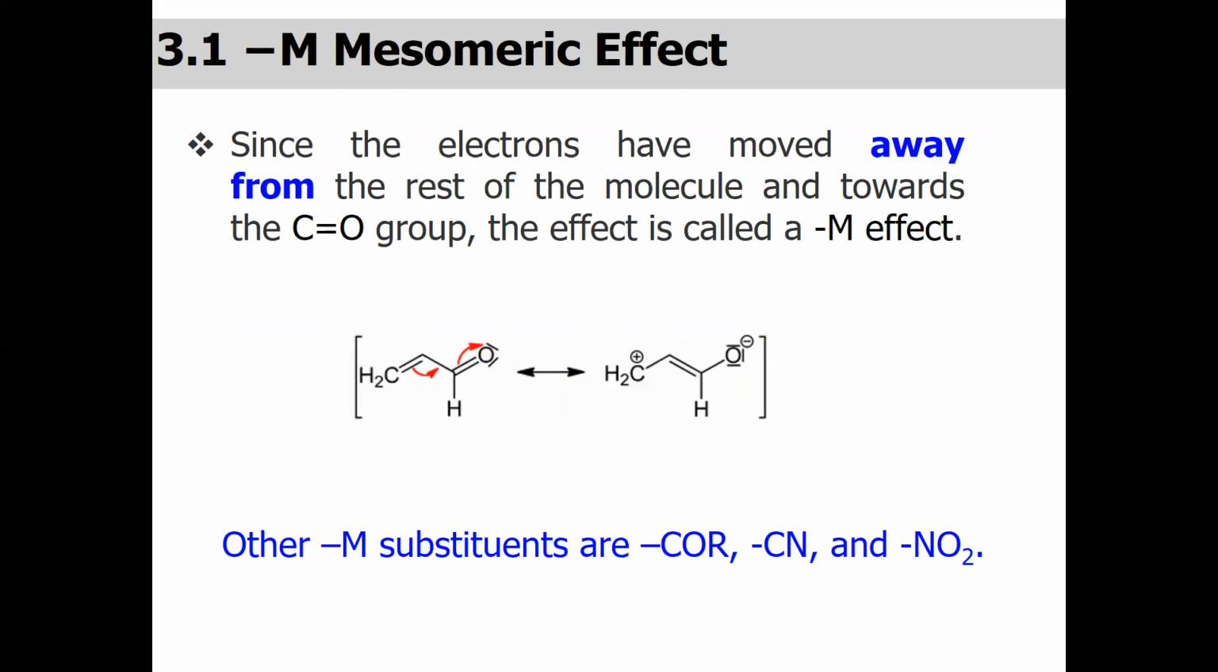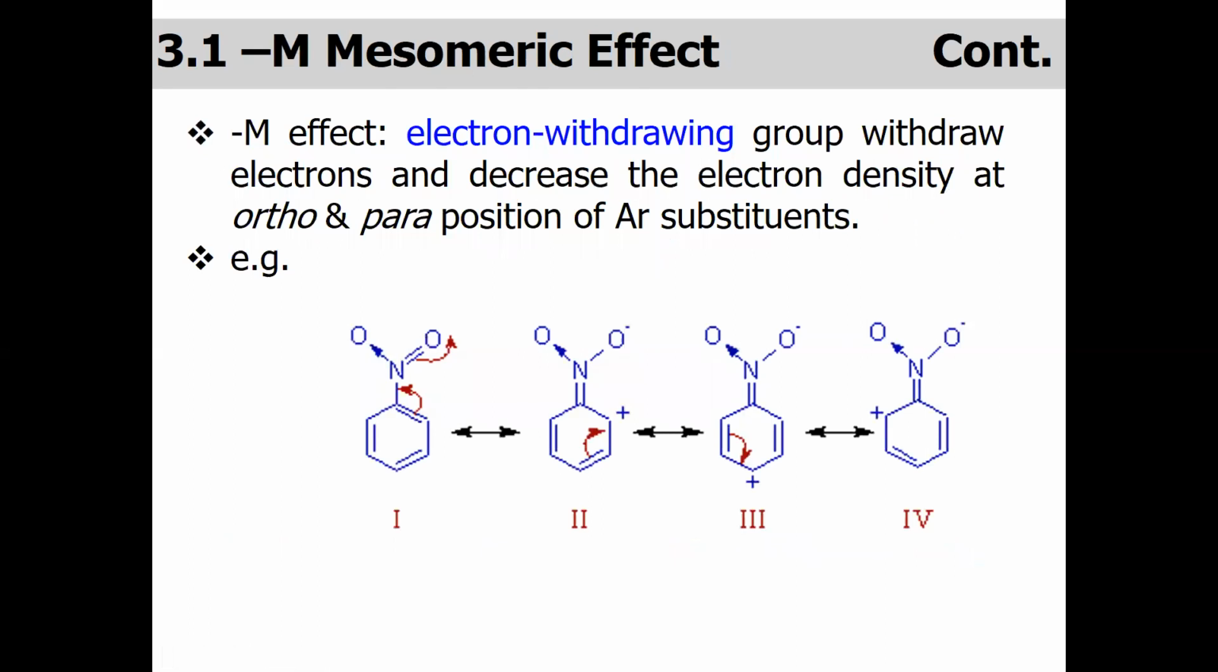So more example of the M minus mesomeric effect, as we have discussed, since the electron moved away from the rest of the molecule and towards the carbonyl group, the effect is called M minus effect. We have discussed earlier, the groups involved in M minus mesomeric effect are carbonyl group, cyano group, or the nitro group. Now, if nitro group is directly attached with the aromatic ring, what type of effect can it cause?